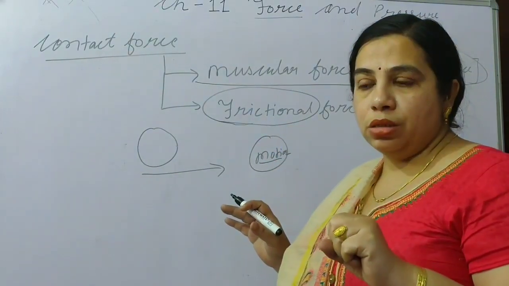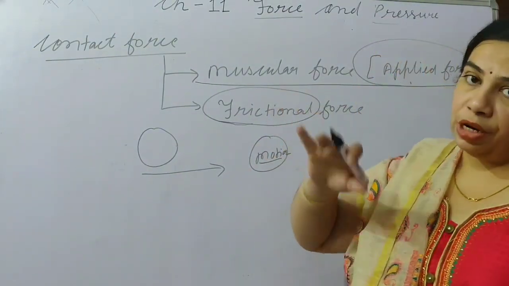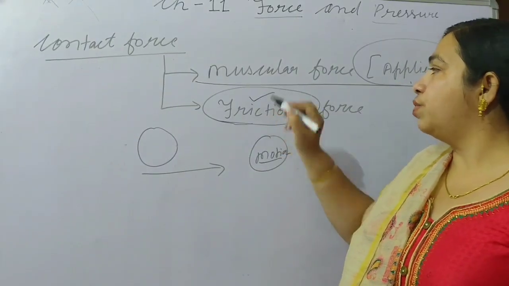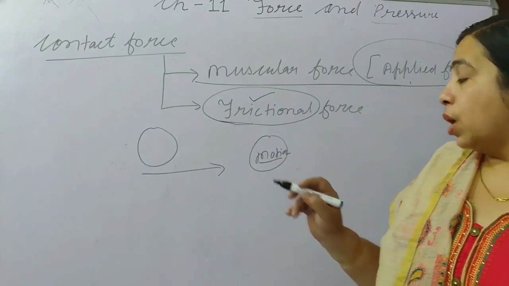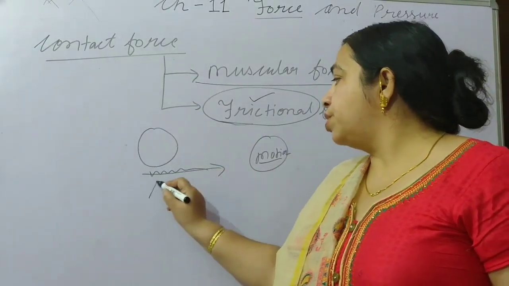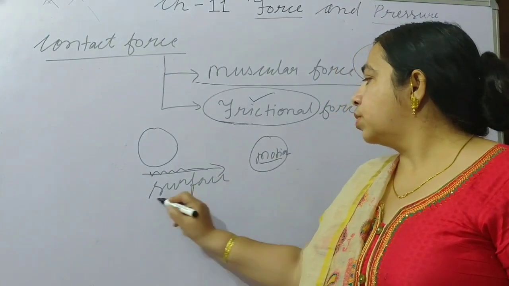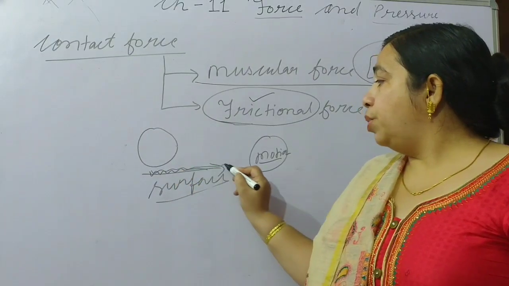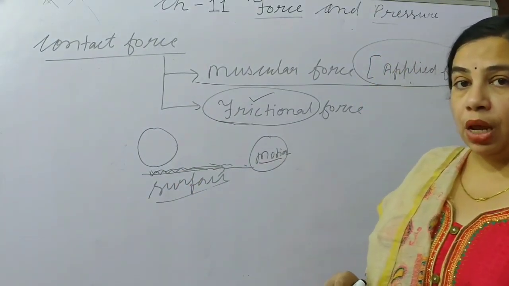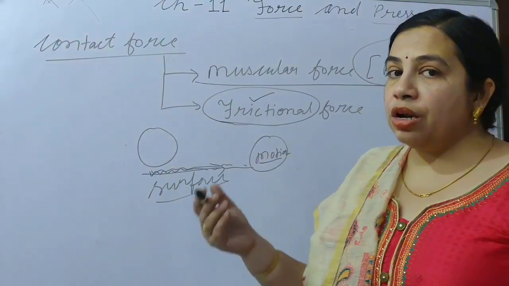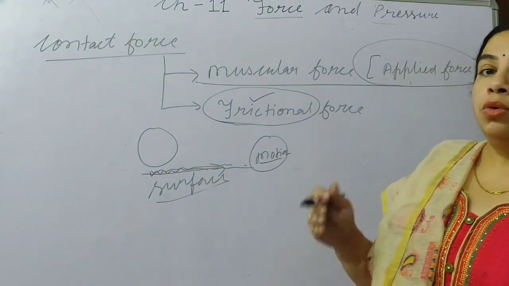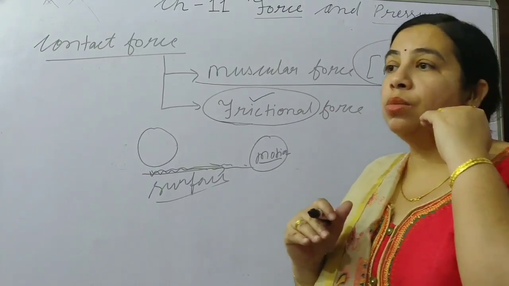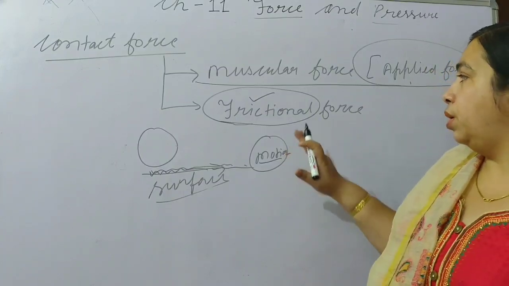We are not just stopping, so it will stop itself only. In that case, what is there? There is a frictional force. Due to the roughness of the surface, there will be frictional force. When two objects are in contact and there is resistance to the motion, then it is frictional force.